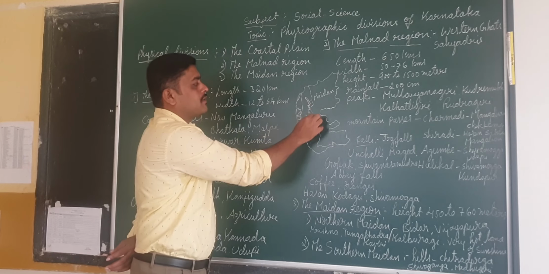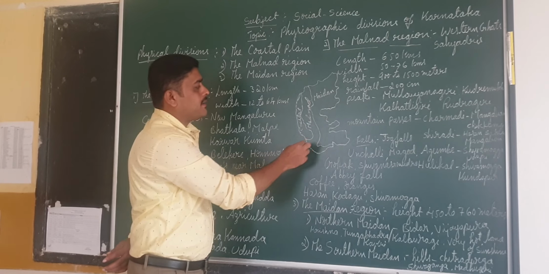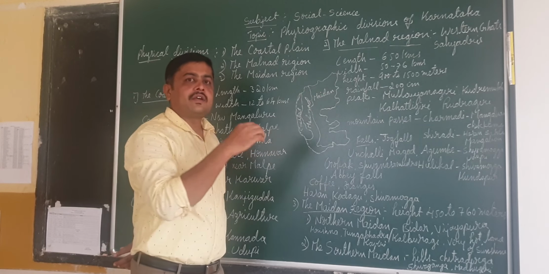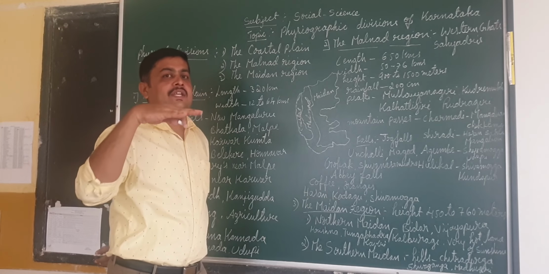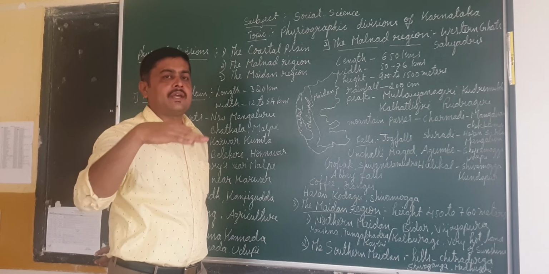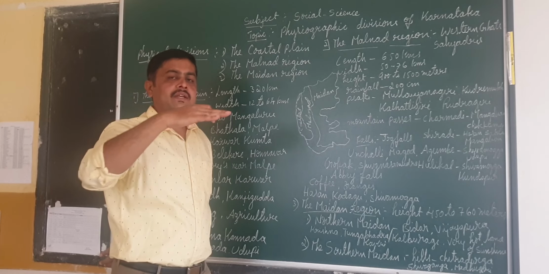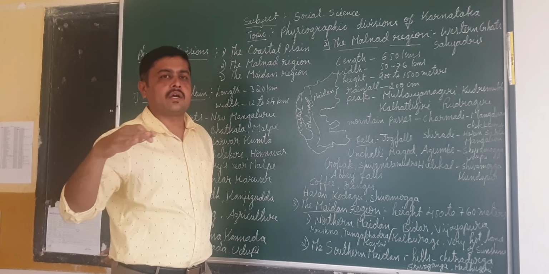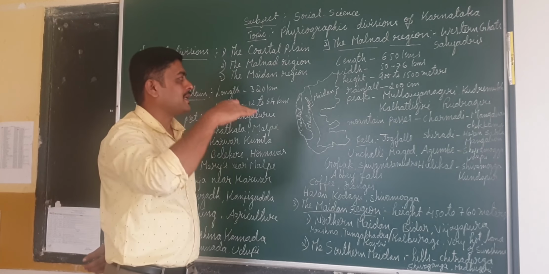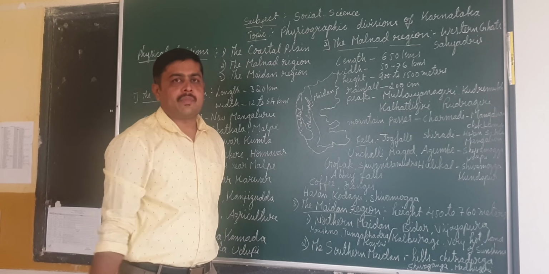Here one more thing we can observe, that in some places there will be steep slopes, and in some places it will be slightly gentler slopes. That is the main feature of this Maidan.